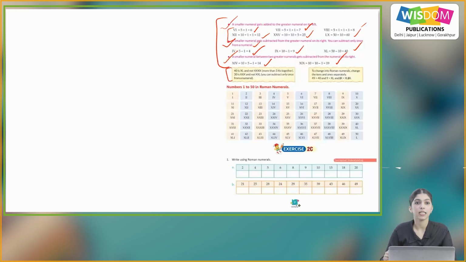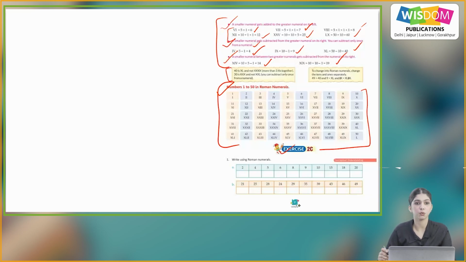Like here, 40 is XL and not 4 X's. 30 is 3 X's and not 2 X and L. You can only subtract once. And to change into Roman numerals, change the tens and ones separately. So, we do the changes separately. Here we have numbers 1 to 50 in Roman numerals. We have all the symbols from 1 to 50 here.